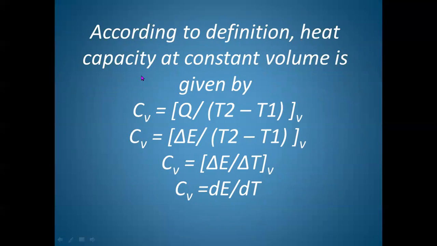Now, according to definition, heat capacity at constant volume is given by Cv, which will be equal to Q divided by T2 minus T1 or delta T.